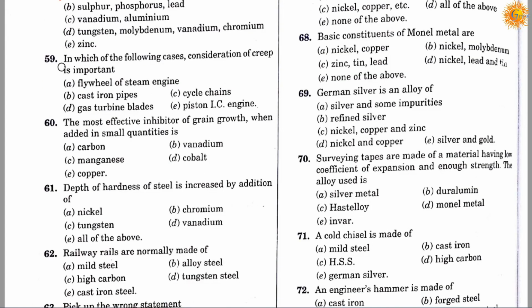Question number 59. In which of the following cases is consideration of creep important? Option A, flywheel of steam engine. Option B, cast iron pipes. Option C, cycle chains. Option D, gas turbine blades. Option E, piston of IC engine. Correct answer is D, gas turbine blade. It means in which of the following cases consideration of creep is important? Creep is important in the gas turbine blades.